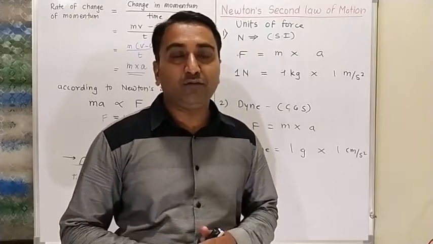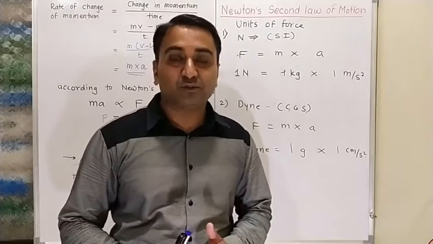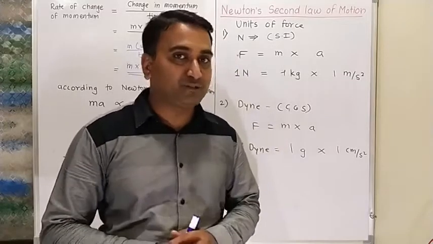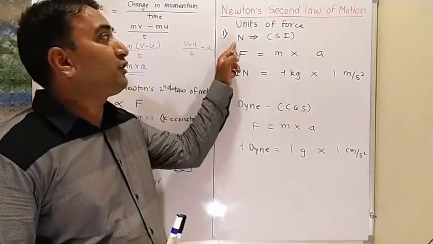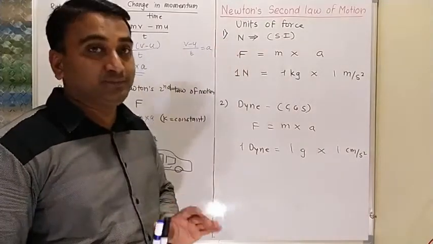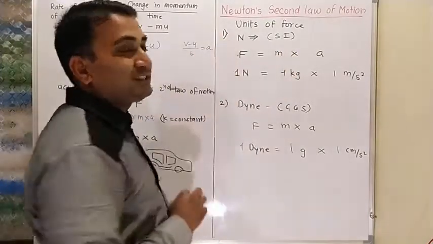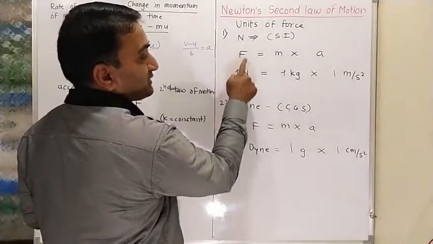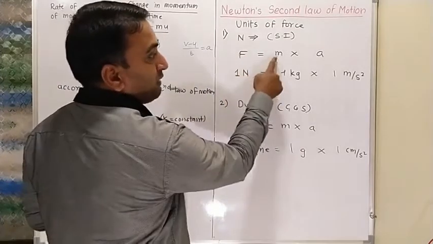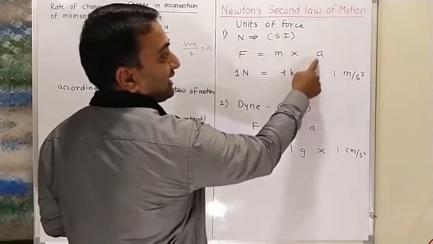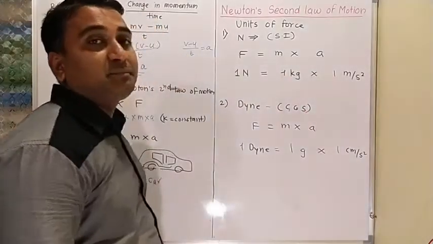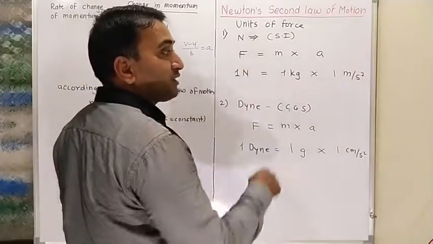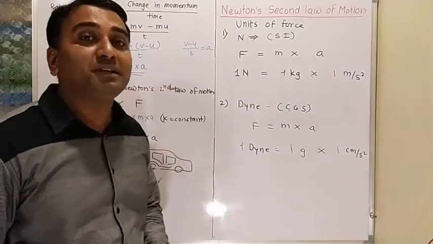Newton's second law of motion also helps us to define the SI unit and CGS unit of force. So what is the SI unit of force? That is the Newton. See here, force is equal to mass into acceleration. That means force is measured in Newton, mass is measured in kilogram, and acceleration is measured in meter per second squared. So 1 Newton is equal to 1 kilogram into 1 meter per second squared.